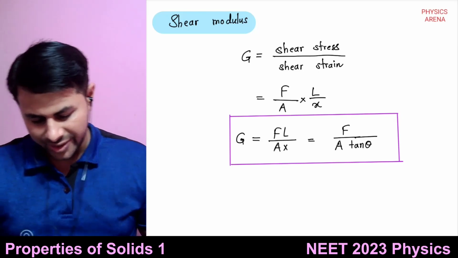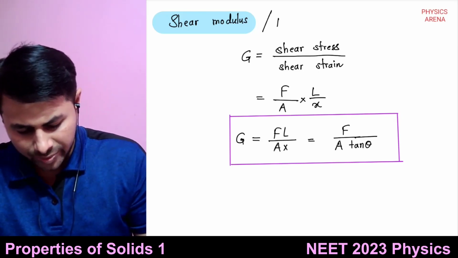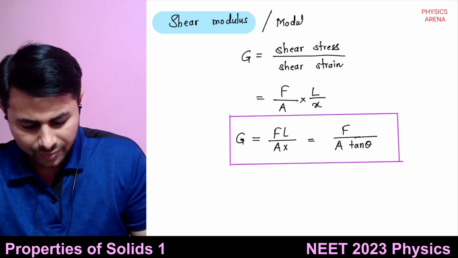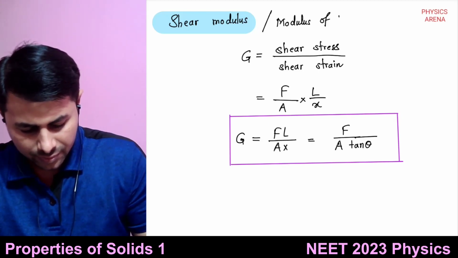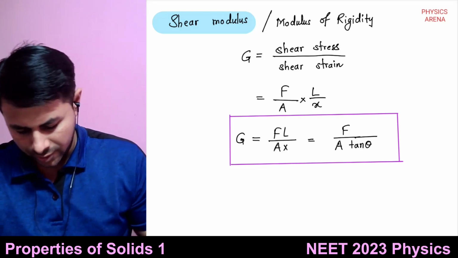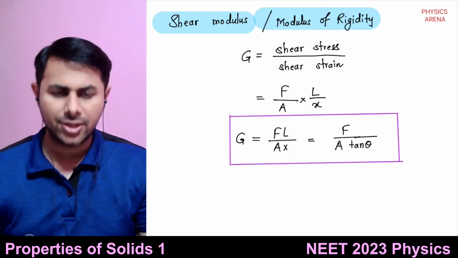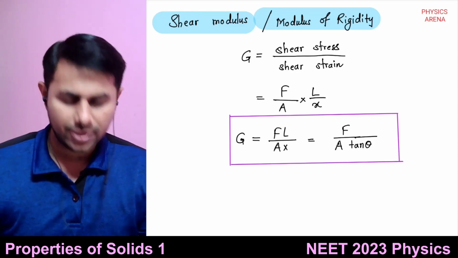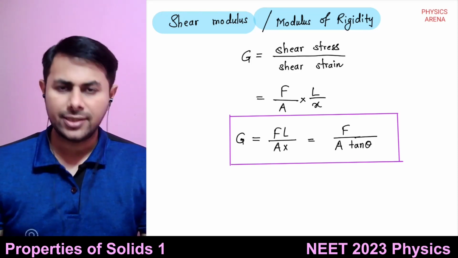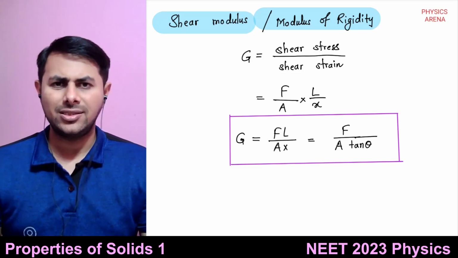One more thing. Shear modulus is also known as modulus of rigidity. And why is it also known as modulus of rigidity? It's because shear stress is related to change in shape of the body. And what is a rigid body?